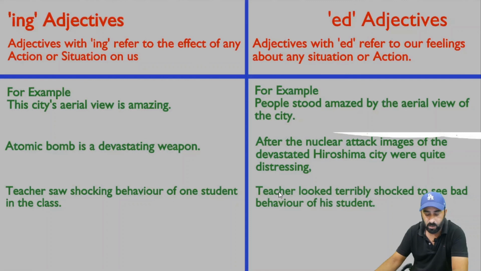But here we are talking about how the teacher felt. Okay, so when we are talking about our feelings or how do we feel about a particular situation, at that time we use ed adjectives. Okay, so teacher looked terribly shocked to see bad behavior of his student. If you read here, terribly shocked.